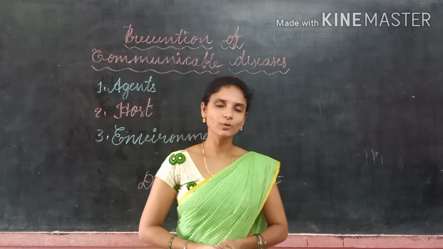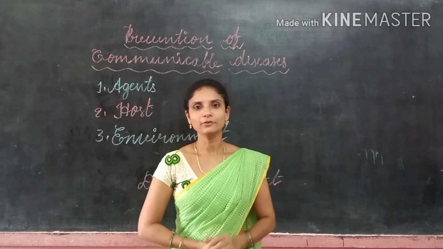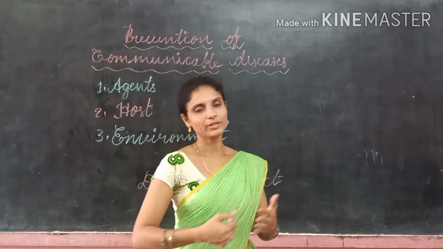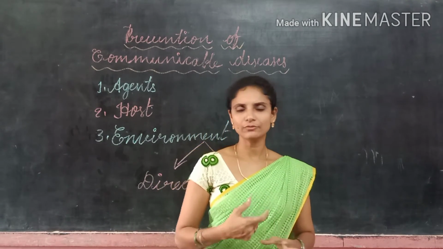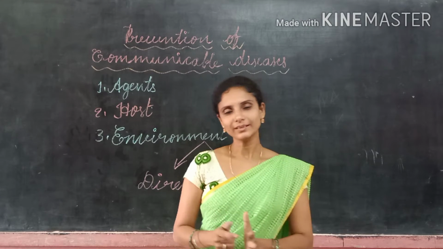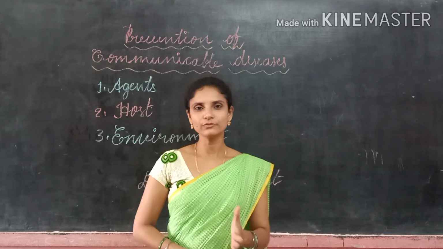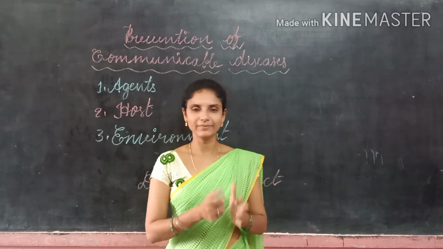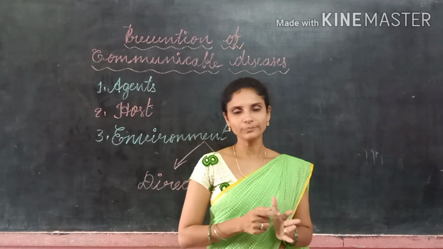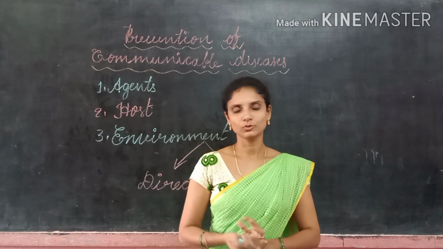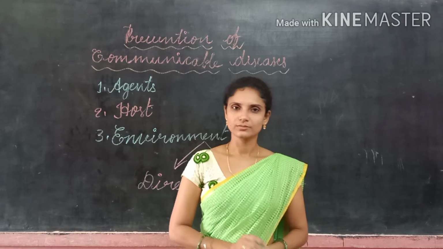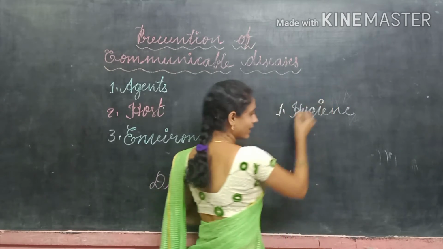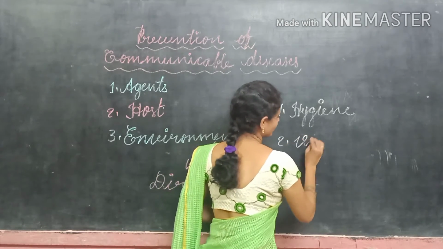Nowadays we are staying at home, we are maintaining social distance, we are wearing masks when we go outside, and we are taking a bath when we come home from outside. Why are we following all this? To prevent the spreading of corona disease. So we must follow some preventive methods to stop the spreading of communicable diseases. What are those? Those methods include, first one, hygiene, and second one, vaccination.